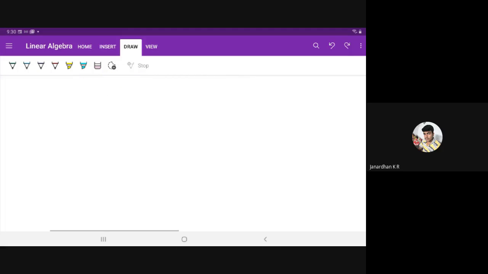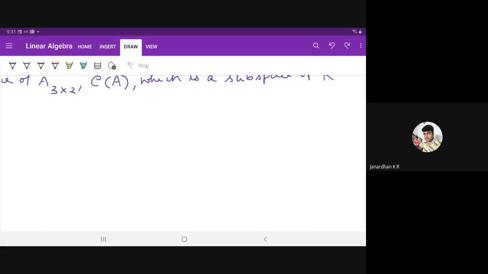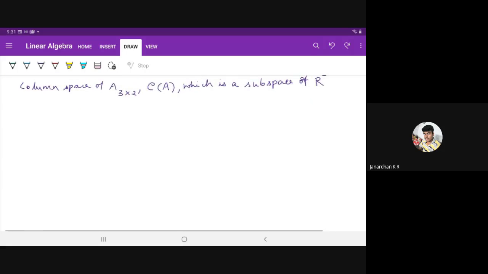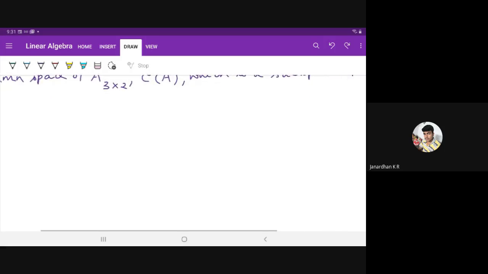The system will be solvable only for a subset of vectors B.